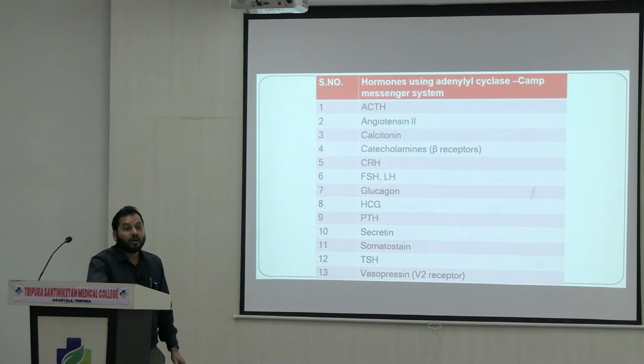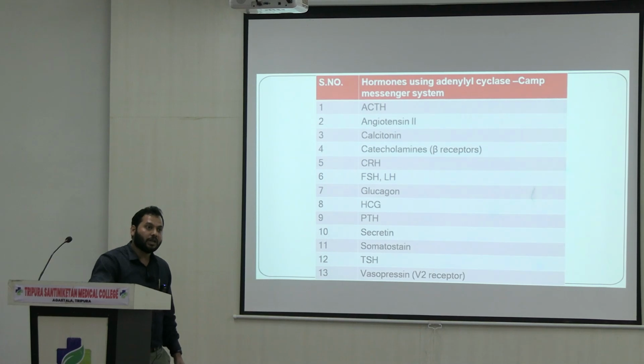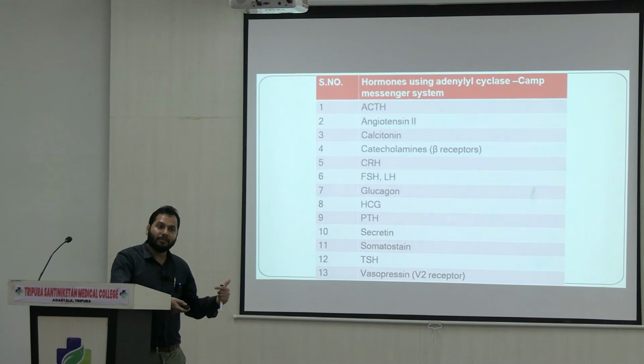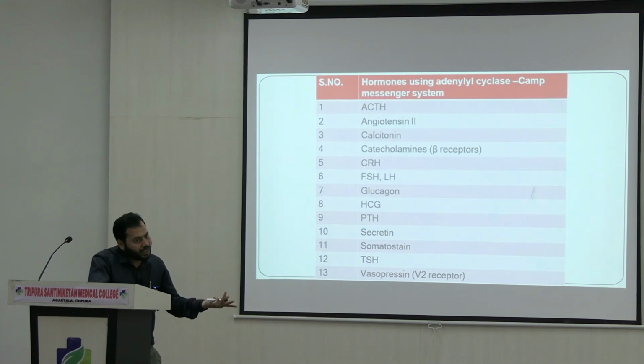So you have to know the nature of somatostatin first, whether it acts through second messenger systems or through intracellular receptors. If it is intracellular, then you have to explain the mode of action where intracellular receptors are involved. If it is second messengers, then you have to explain the other one.